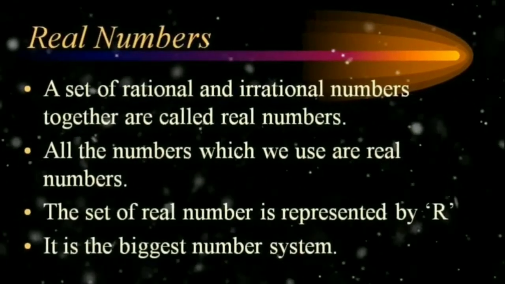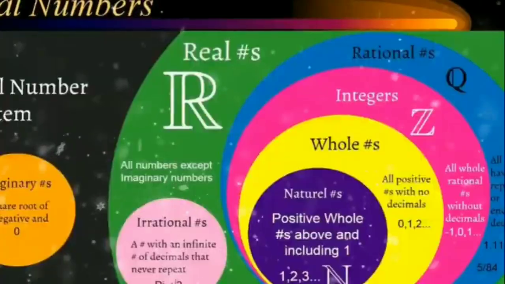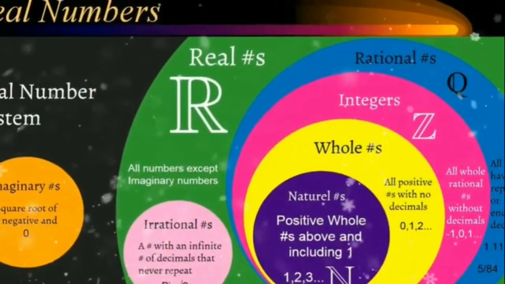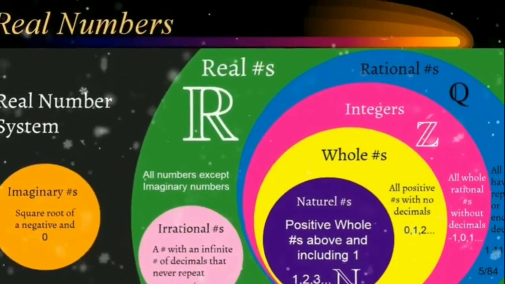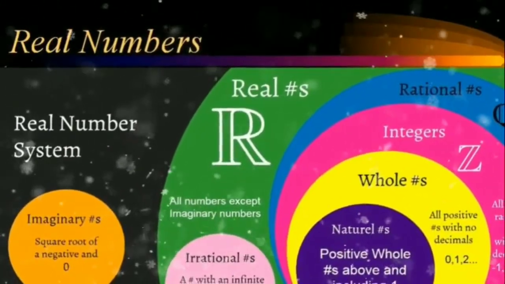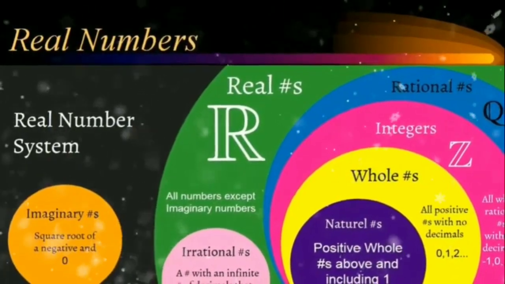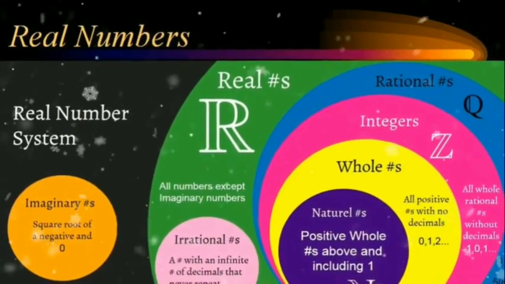The set of real numbers is represented by capital R. Start from the journey of the number system: natural numbers, second whole numbers, next integers, next rational, and next irrational numbers.